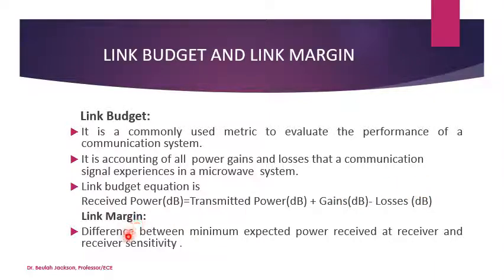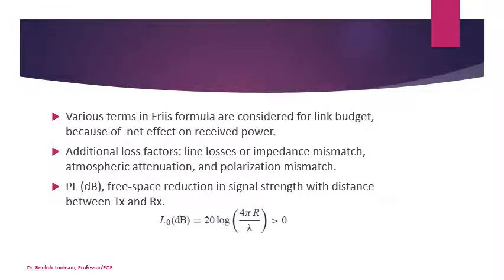So what is the link margin? This is nothing but the difference between a minimum expected power received at the receiver and receiver sensitivity. Various terms in Friis formula are considered for link budget because of the net effect on received power. Additionally, the line losses, impedance mismatch, atmospheric attenuation, and polarization mismatch are also included in the link budget.